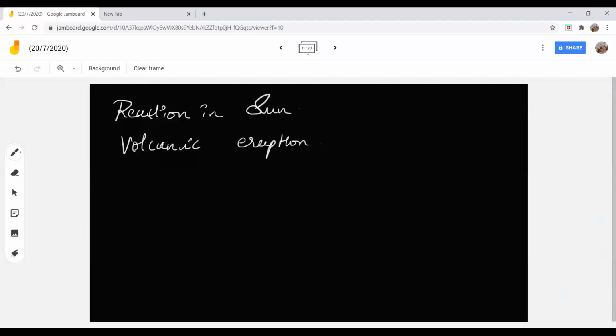Where is the volcano? One minute, I'm stopping share. Yes, you can keep answering. Ma'am, from the mountain. Okay, good. Anyone else? Deeper part of the earth, ma'am. From the deeper part of the earth, because of overheating, the ash comes out and erupts on the earth. Okay, so volcanic eruption is actually from the earth's core. I'll show you, wait. When the magma and lava erupt out because of pressure, ma'am.